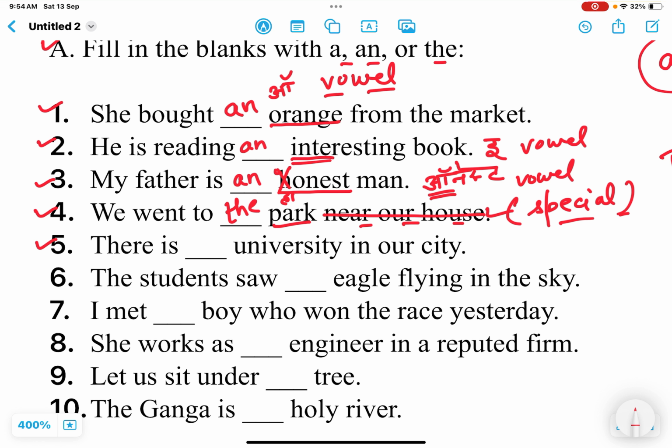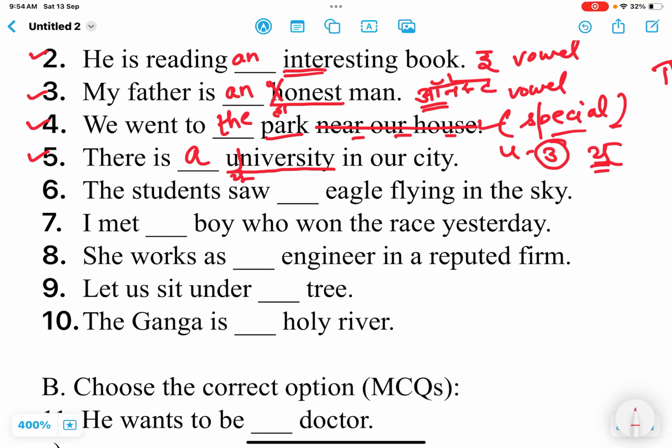Next one is: there is dash university in our city. Once again, do concentrate on the sound, not the letter. See, the first letter is U. U is a vowel, but here the sound is yoo-niversity. It is not uh-niversity, right? The sound is of a consonant, university, yeah. So what we are to use? Okay, there is a university in our city.